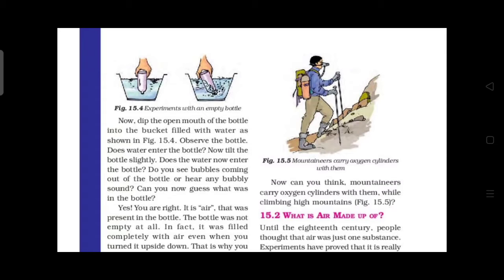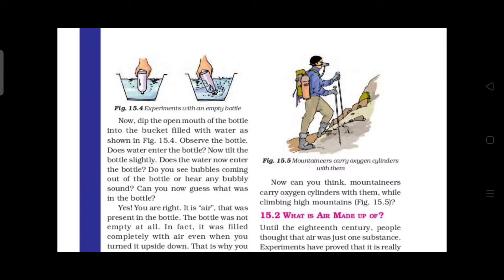Then there may be some bubbles coming out of the bottle and also a bubbly sound coming from that water. Okay, then the bottle was not empty at all. Because it was filled with what? Air. So only the bubbles are arising from the water. Bubble sounds are arising from the bottle.